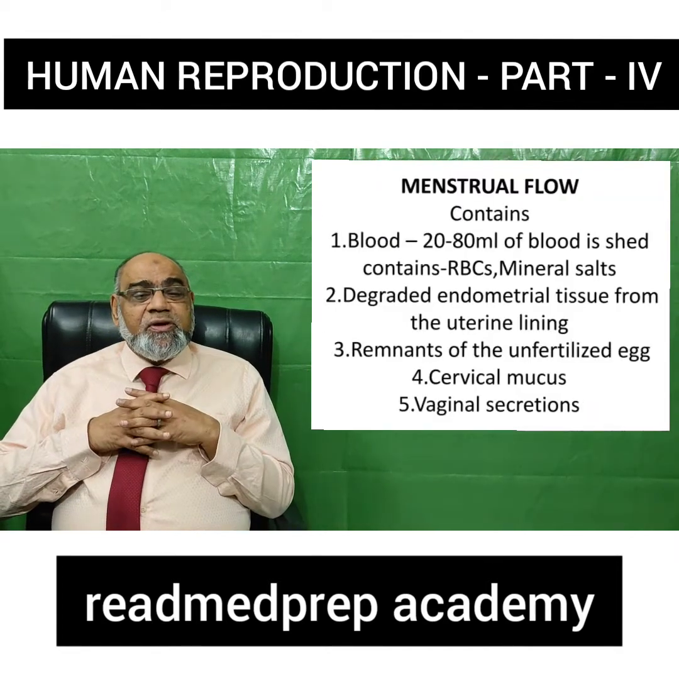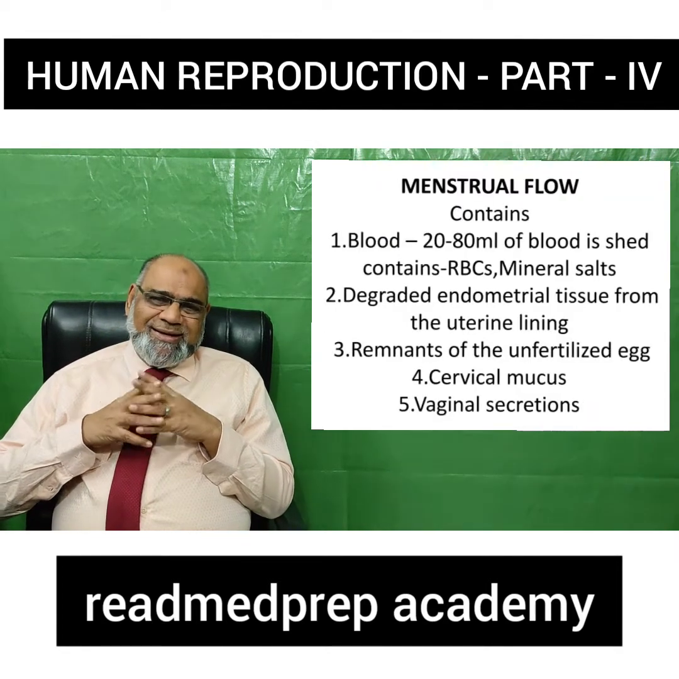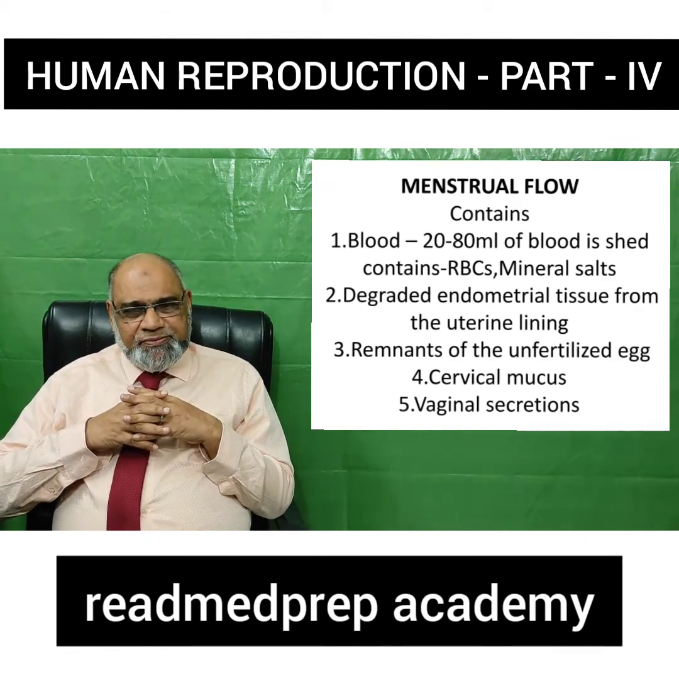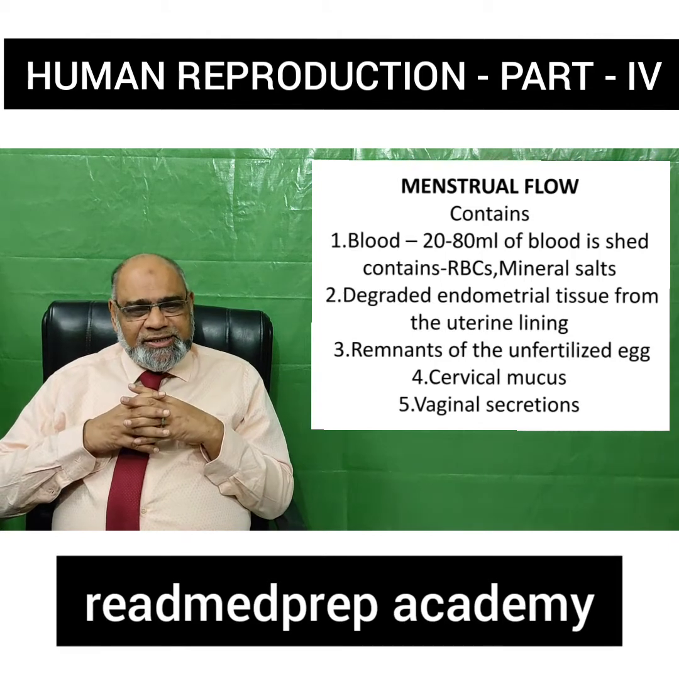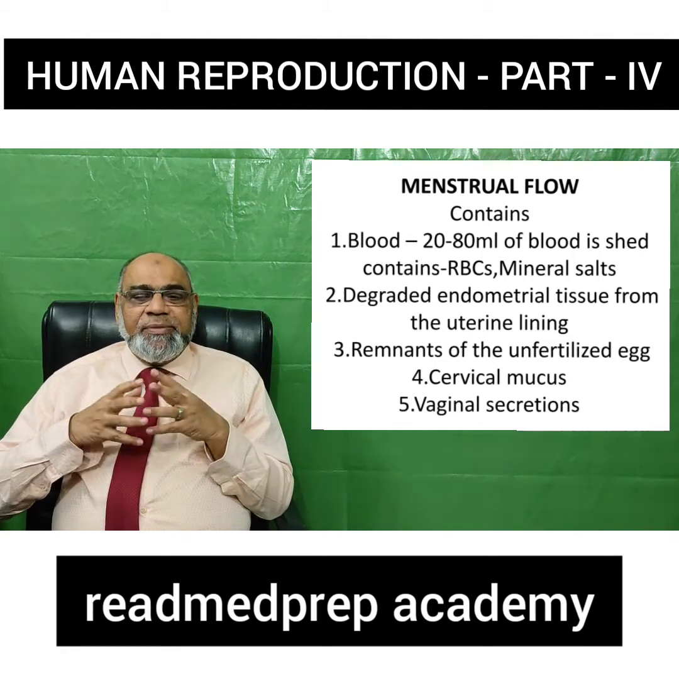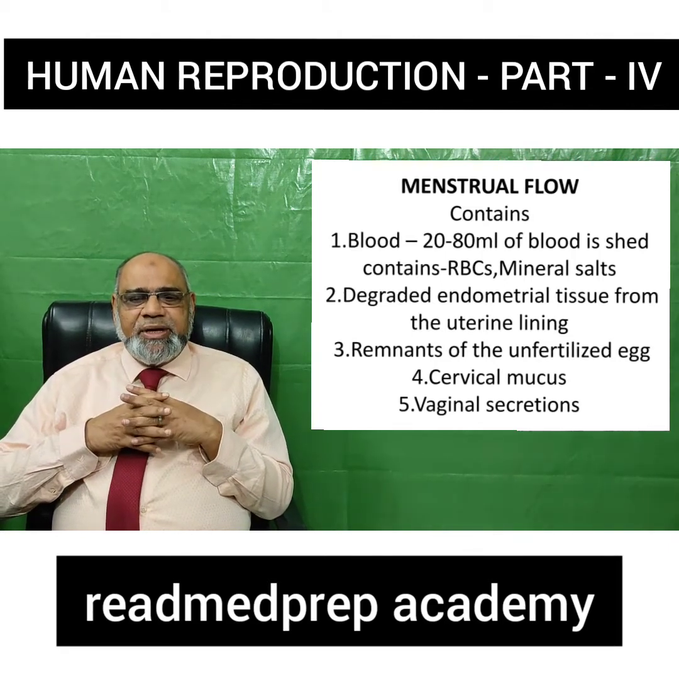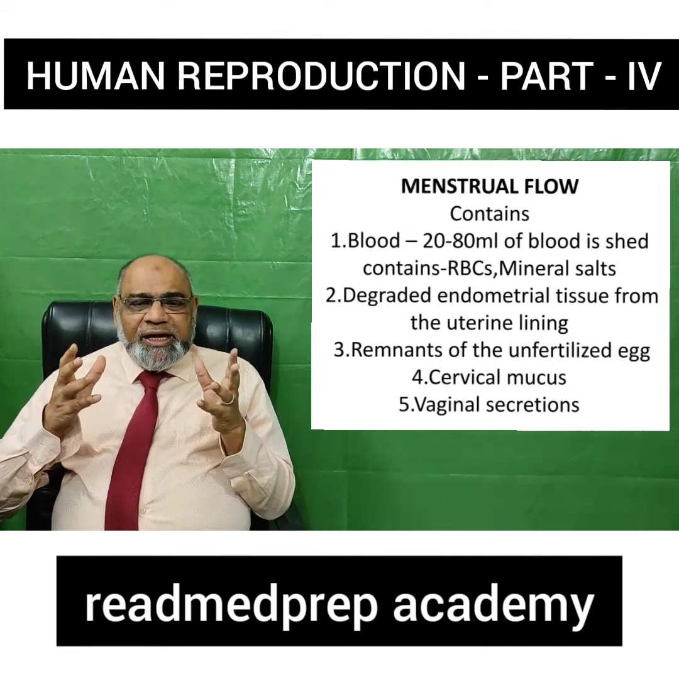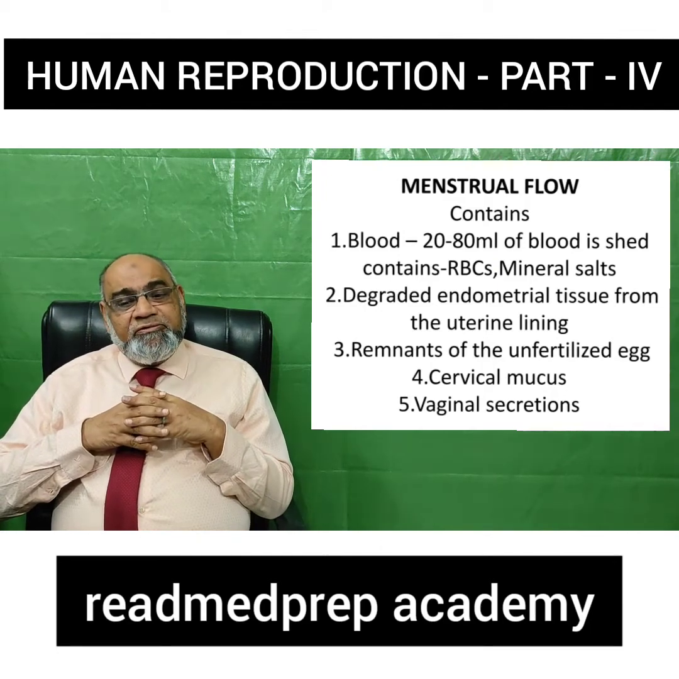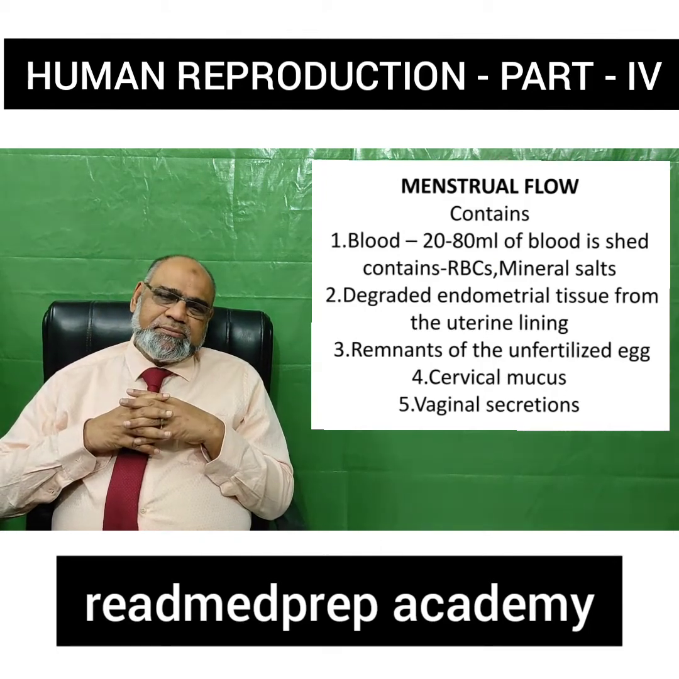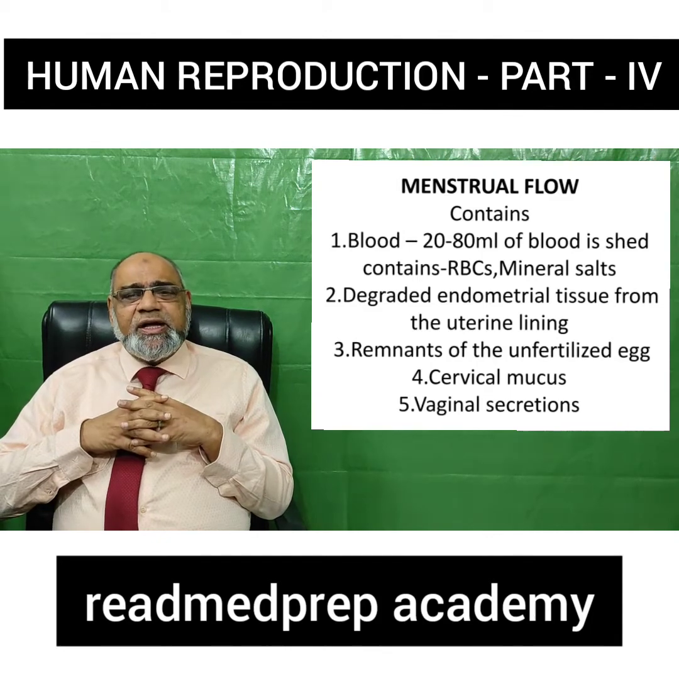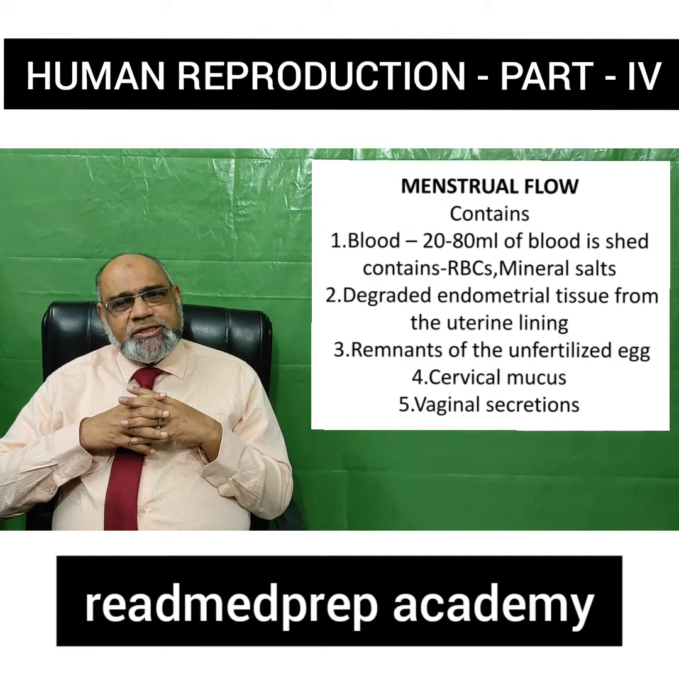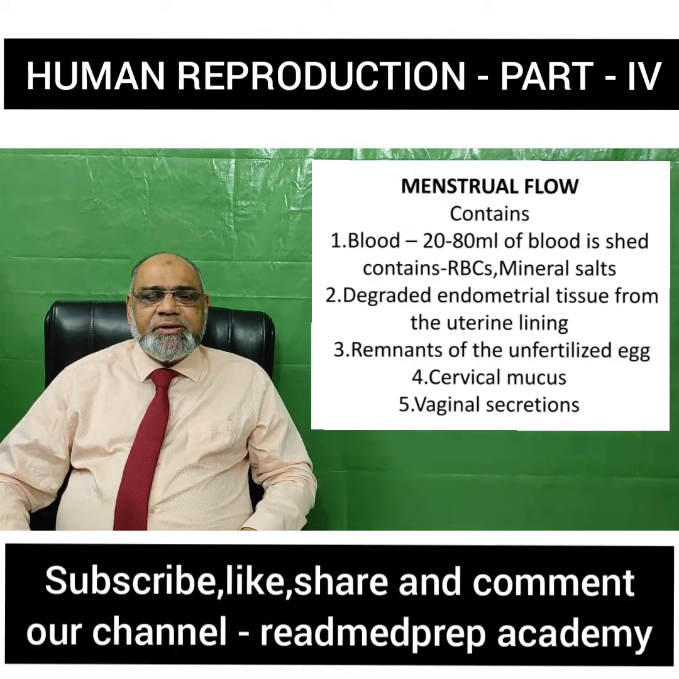What does the menstrual flow contain? It contains blood. How much quantity? 20 to 80 ml of blood is shed. It contains RBCs and a lot of mineral salts like calcium, potassium, magnesium, etc., and the degraded endometrial tissue from the uterine lining. It also contains the remnants of the unfertilized egg and some quantity of cervical mucus and vaginal secretions.